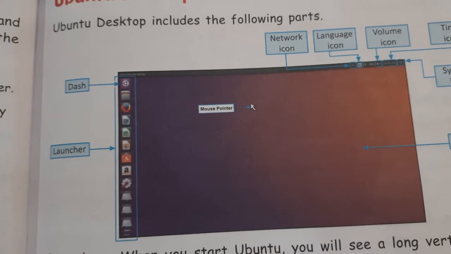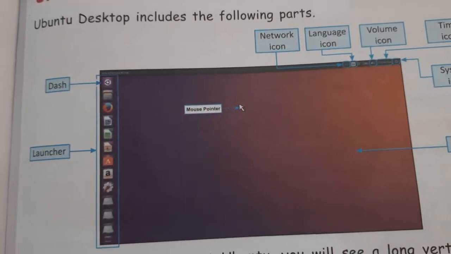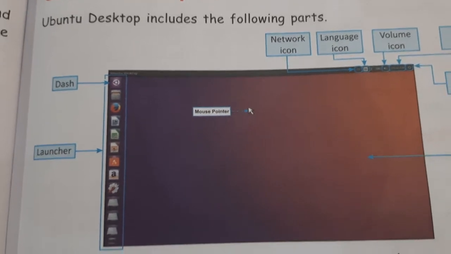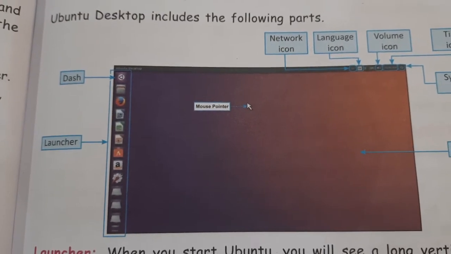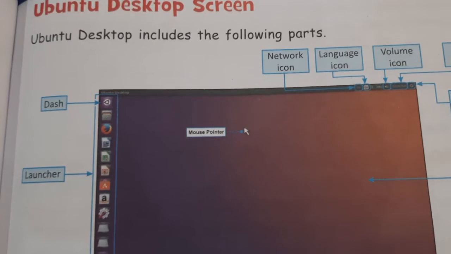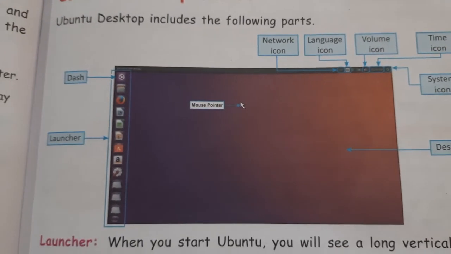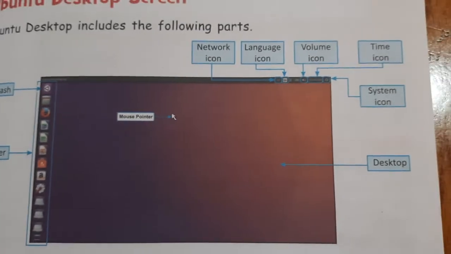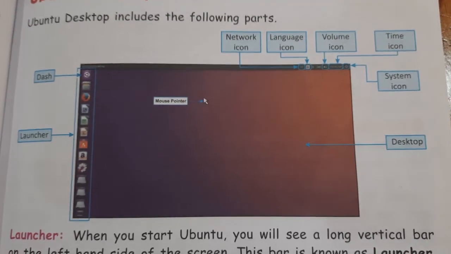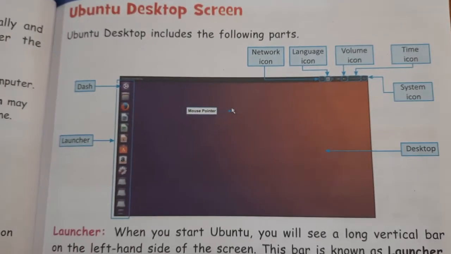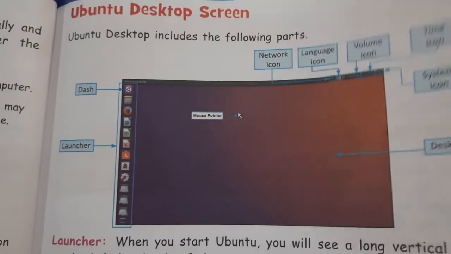Now on this screen children, you can see an arrow. This arrow is called the mouse pointer. Okay, and as I told you, the left side you have the different icons. These icons are launcher, and at the top of the launcher you have a dash. Dash works as a start button. Okay, now network icon. Network icon is used when you are connecting your computer with the internet. It shows the connectivity of the internet.